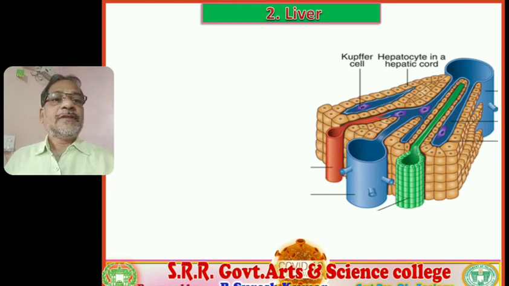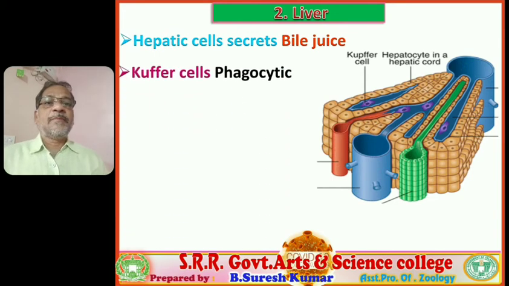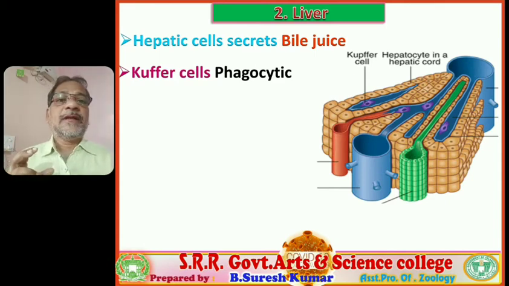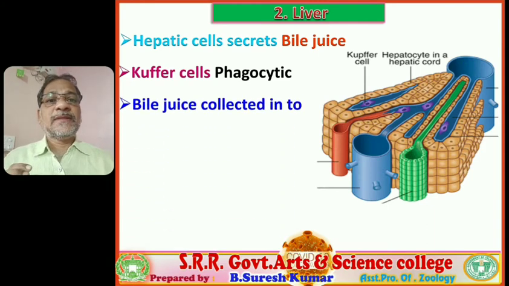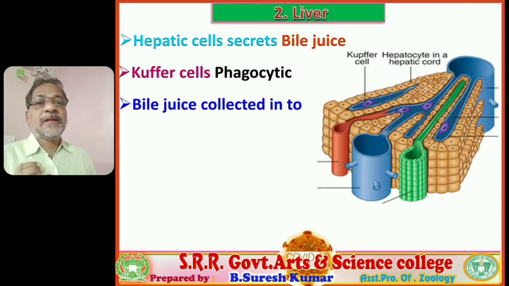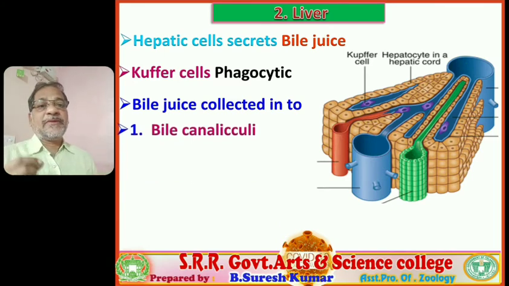Right. Students, next, the hepatic cells secrete bile juice, and Kupffer cells have a phagocytic function. They engulf the invaders. Kupffer cells are phagocytic cells, and the hepatic cells secrete bile juice, and such bile juice is collected into minute capillaries called bile canaliculi. They are minute, initial tubes. From the hepatic cells, the bile juice is trapped into bile canaliculi.